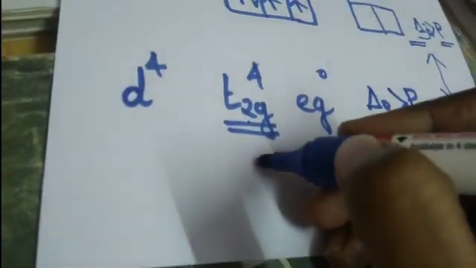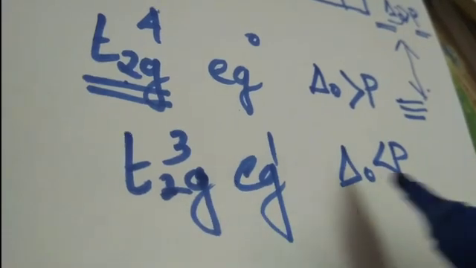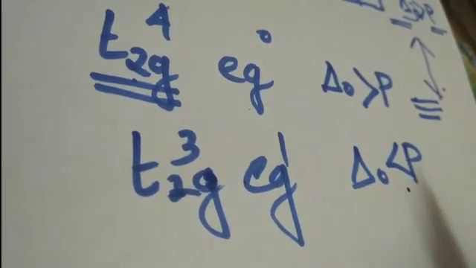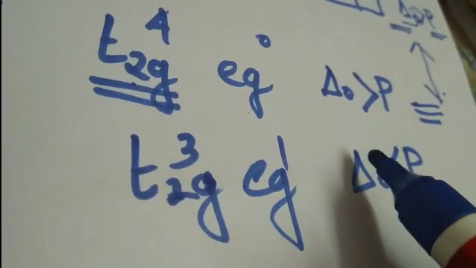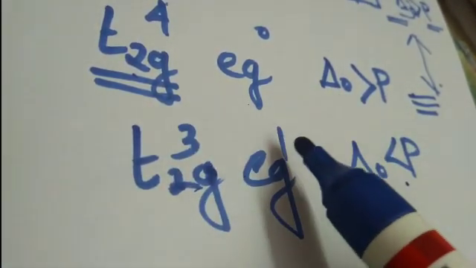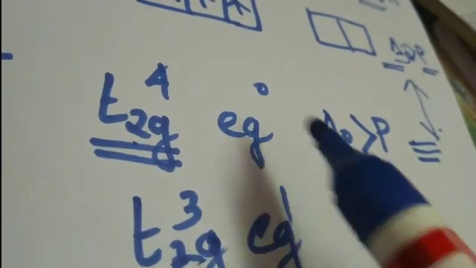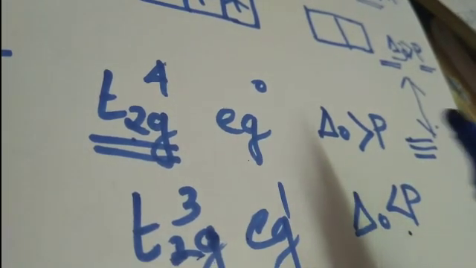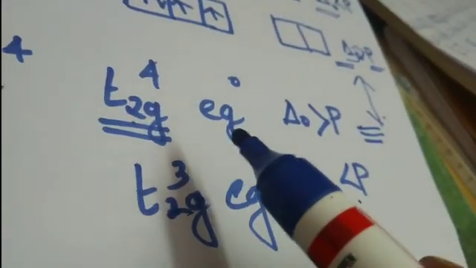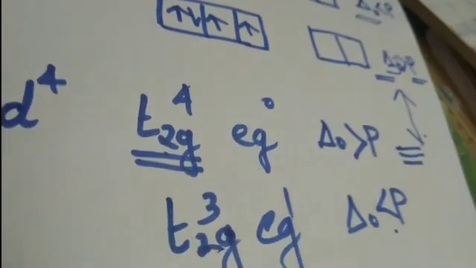Okay. Then another possibility is t2g3 eg1. Here pairing is not happening. When will this happen? When the pairing energy is greater, no pairing will happen. That is, the splitting energy will be small. So the Eg and T2g orbitals will be close to each other, and the electrons can easily arrange in the Eg orbitals. But if the splitting energy is very large, then it is difficult for the electrons to enter the Eg orbital, so the pairing will happen. Okay, this is how the electrons are arranged in the T2g and Eg orbitals.